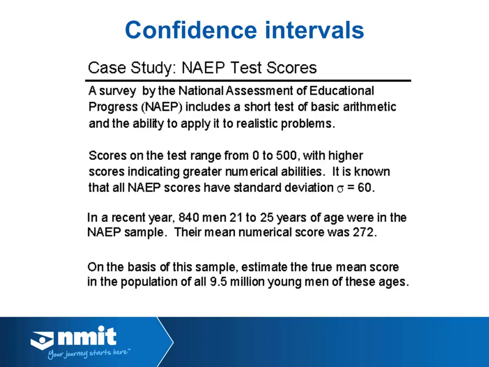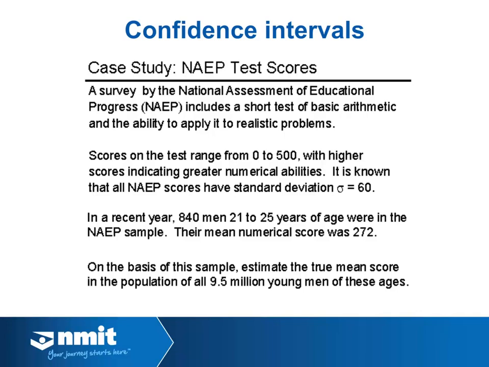So now we have a population standard deviation, a sample mean, and a sample size, and we want to provide a confidence interval for the true mean score based on this sample. We'd use the same equation as before: the sample mean plus or minus a margin of error, the margin of error being a value of Z times the population standard deviation divided by the square root of the sample size.